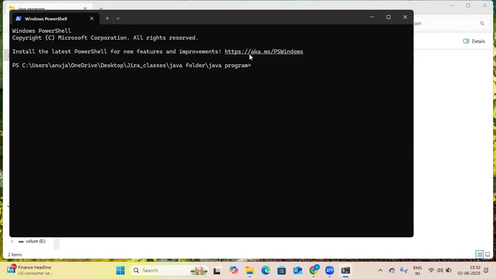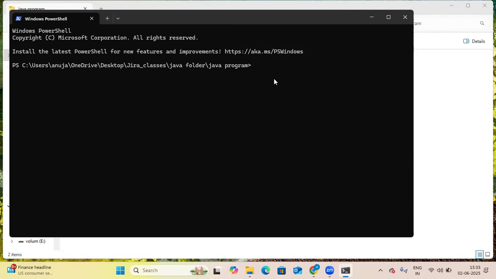Now we have created our first Java program. Here we are seeing how to write a Java program and how to run a Java program. We have installed Java inside our system or PC. Now we will run a Java program. So how will we run a Java program?